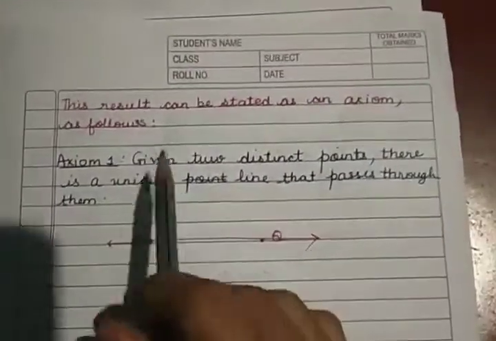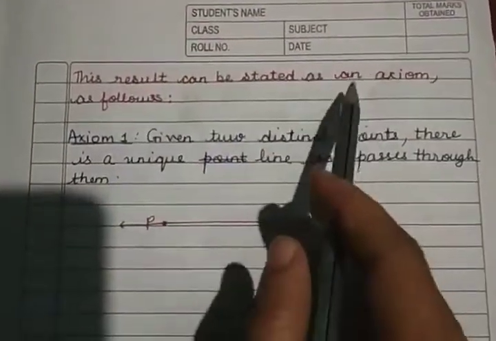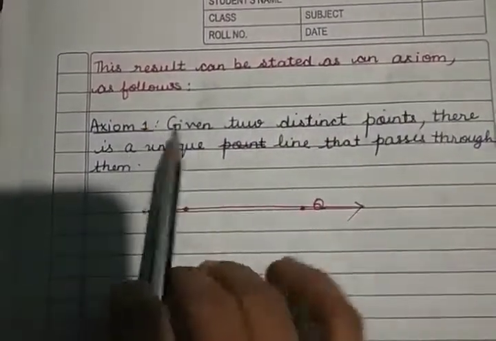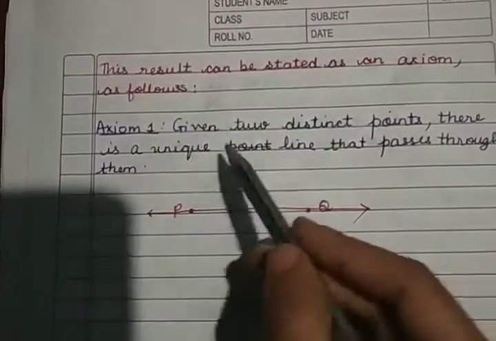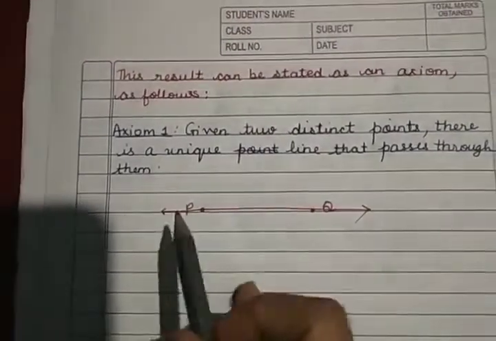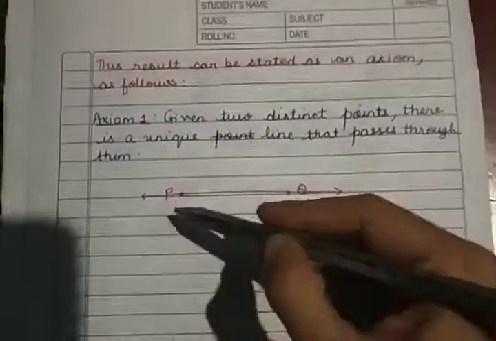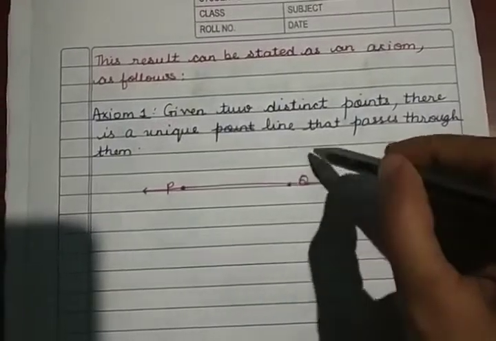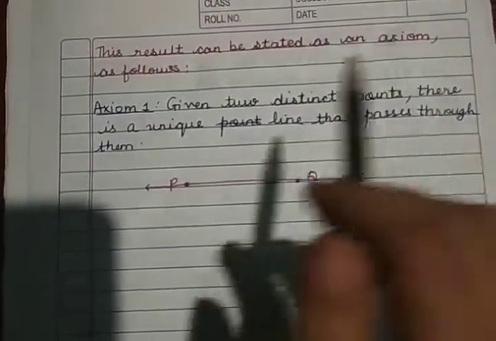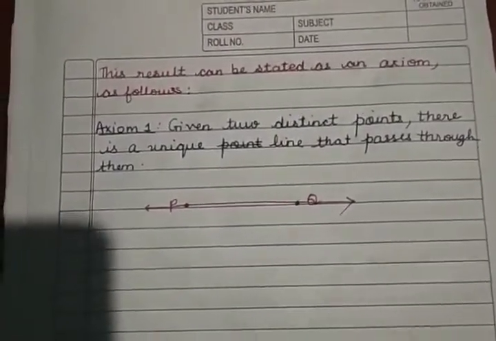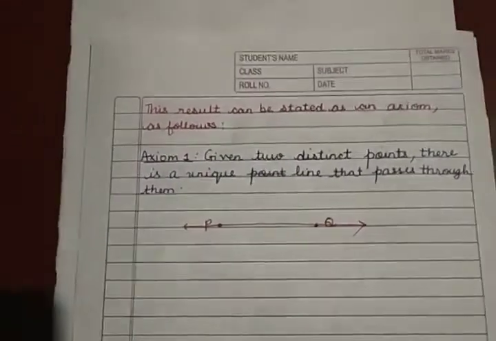So later this result was stated in the form of an axiom as follows: given 2 distinct points, there is a unique line that passes through them. So if you are given 2 points P and Q, then there is one and only one line which will pass through both these points. From a single point infinitely many lines can be drawn. Similarly, from this point infinitely many lines can be drawn. But if you are given 2 points, then one and only one line can pass through these 2 points. So this is the first postulate of Euclid's.